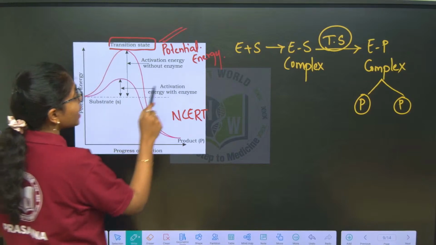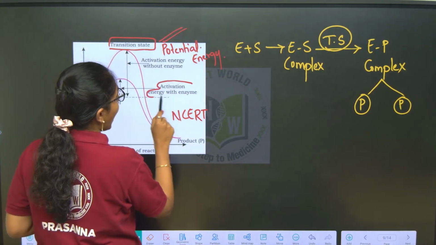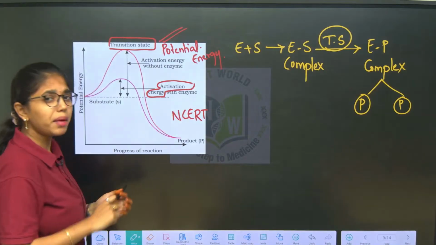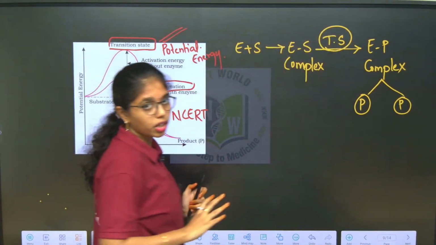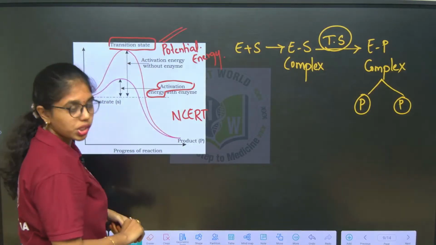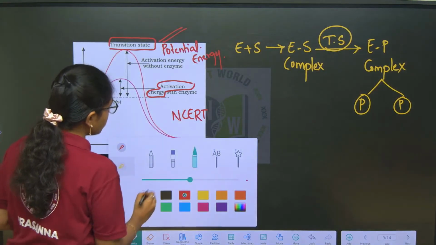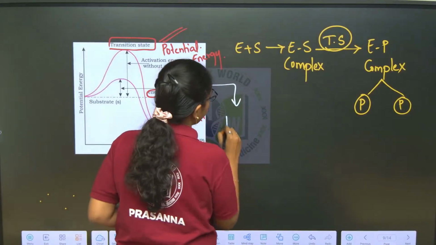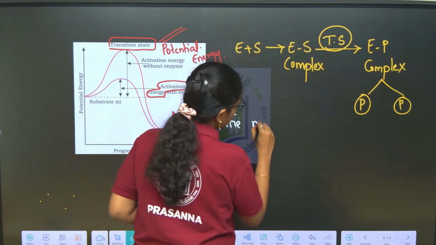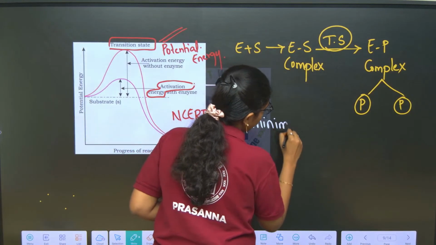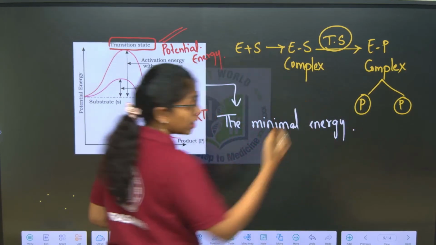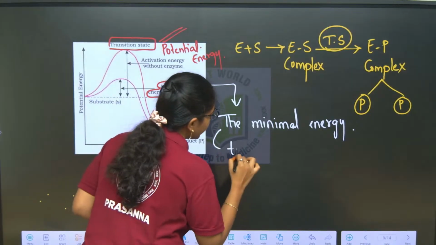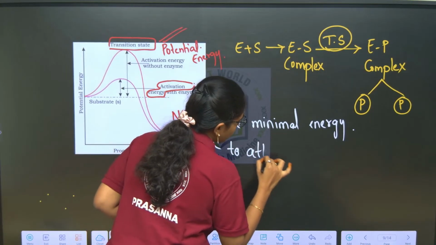What is the activation energy here? Activation energy is nothing but the minimal energy that is required to form the enzyme product complex, or to attain the transition state. What is the activation energy? The minimal energy that is required to attain the transition state.